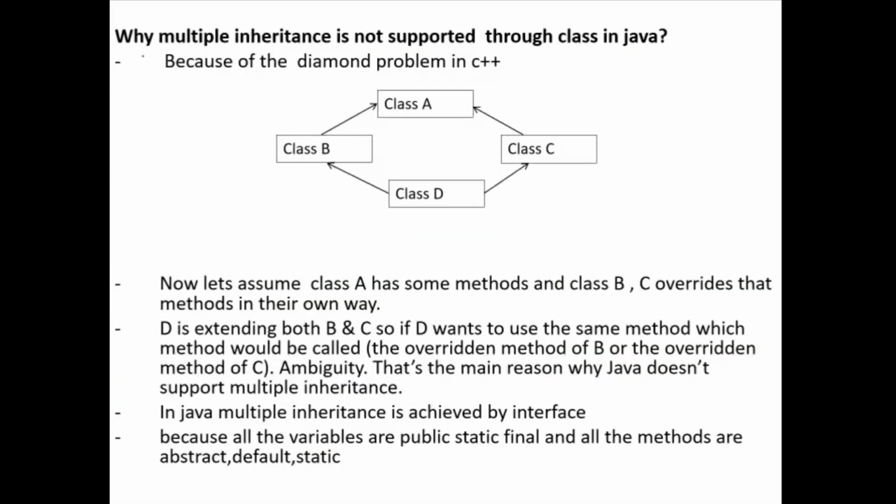Why is multiple inheritance not supported for classes in Java? Because of the diamond problem. I have already explained that. Because of this diamond problem, multiple inheritance is achieved through interfaces, because in an interface all the data members are public, static, final. So there is no possibility for duplication. That's why, because of the diamond problem in Java, we use the concept of interface.